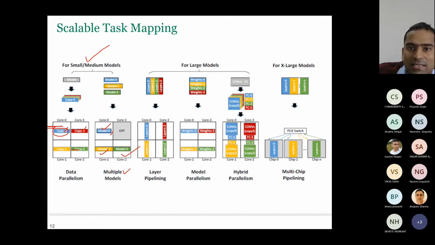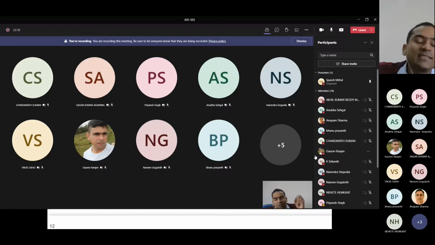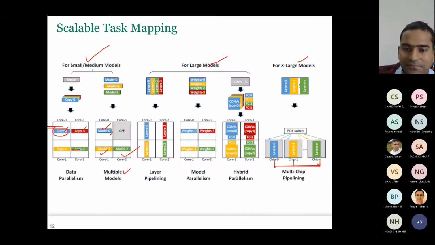Now, if the model is large, let us see first this one. If the model is very, very large, it can't even fit in 192 megabytes. Then have one layer on chip 0, another layer on chip 1, another layer on chip N. So see, this is especially important because it doesn't have DRAM. So very soon you will hit the 192 megabyte limit. Then you have to run it like this.